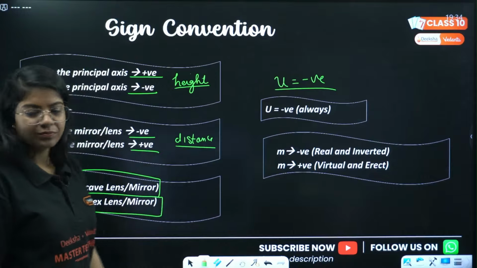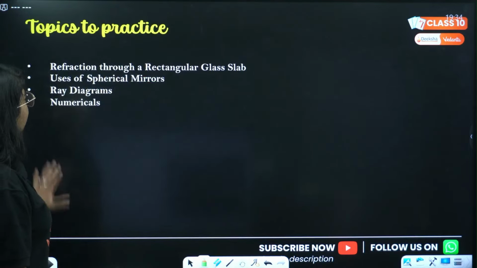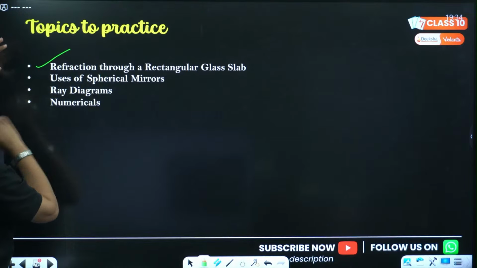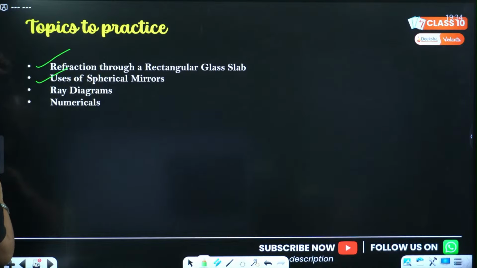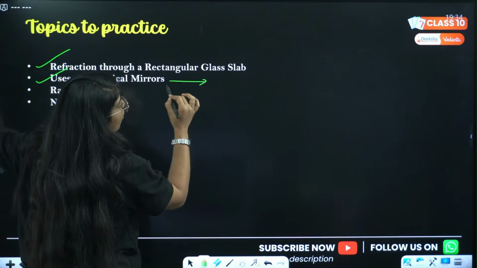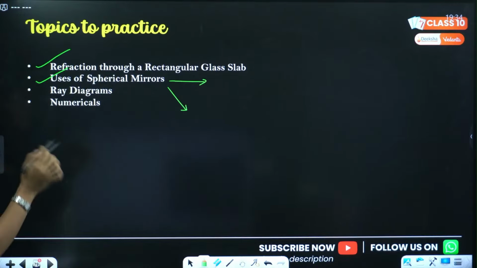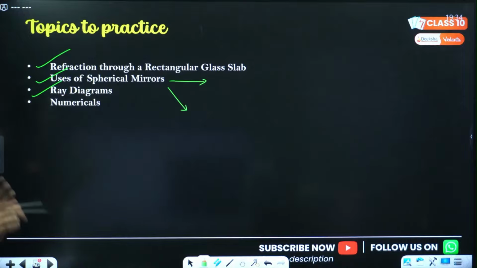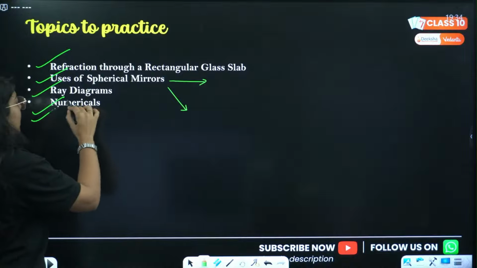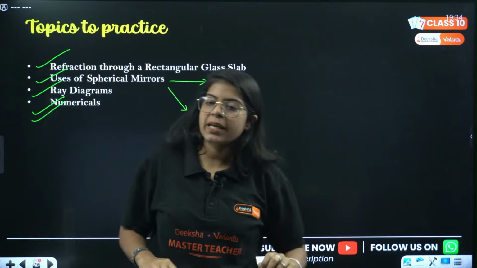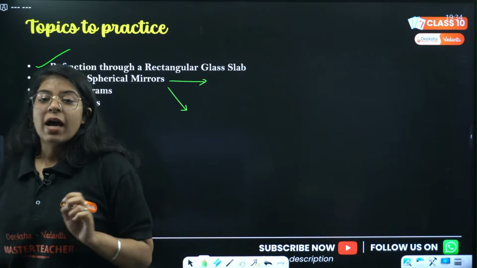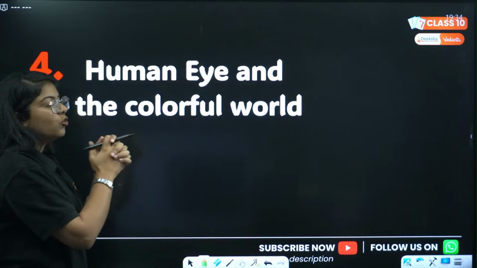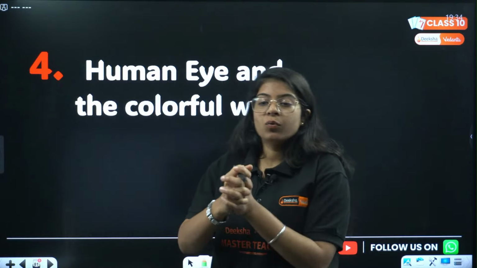चलो, next we have, these are the topics you have to practice. Refraction for a rectangular glass slab, uses of spherical mirrors, concave mirror कहाँ यूज होता है, convex कहाँ यूज होता है, okay, rear view mirrors, barbers, everything, and then ray diagrams, draw them regularly every day, and then numericals definitely. ठीक है, done. चलो, next chapter and the last chapter we have human eye and the colorful world, and I